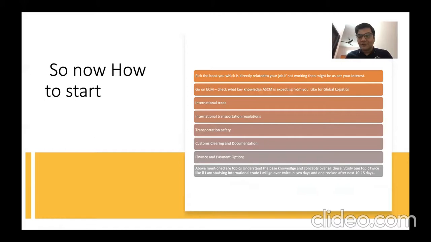Try to establish a connection between the syllabus and your current role and responsibility, because as soon as the connection starts, you will get more interest in the other models also.